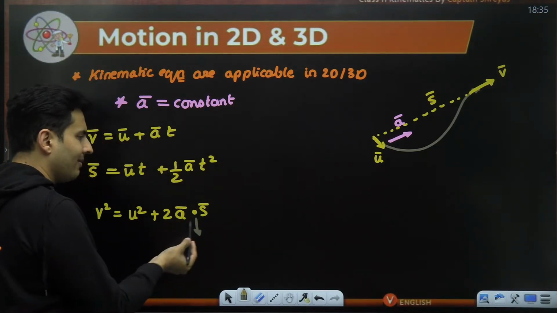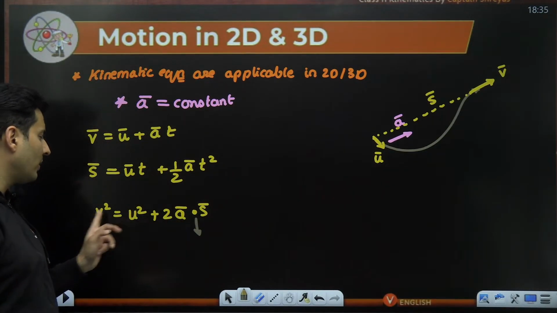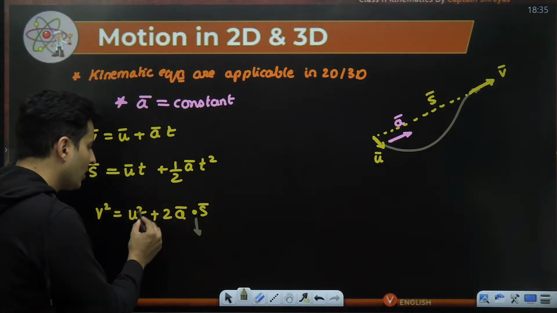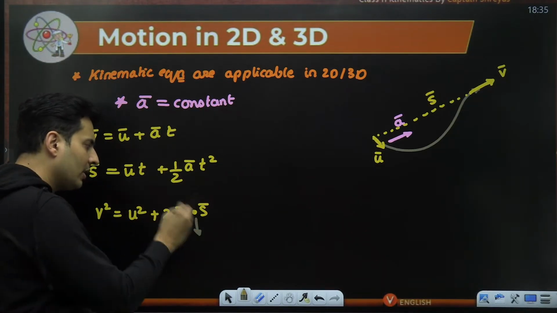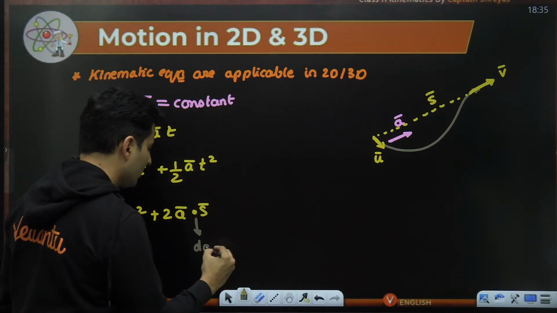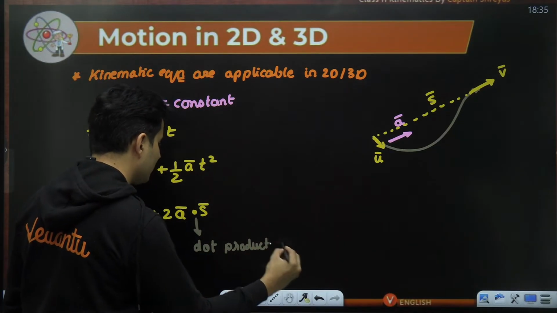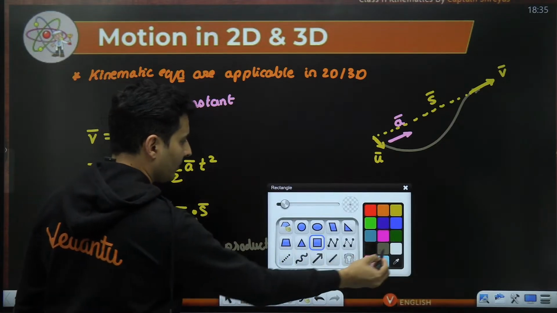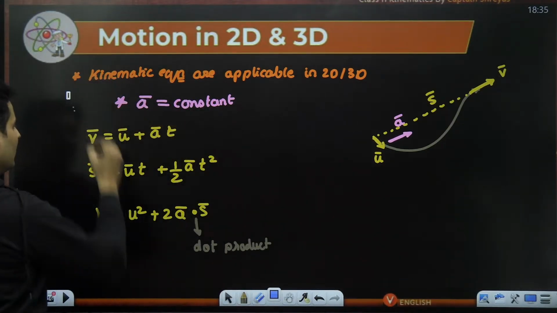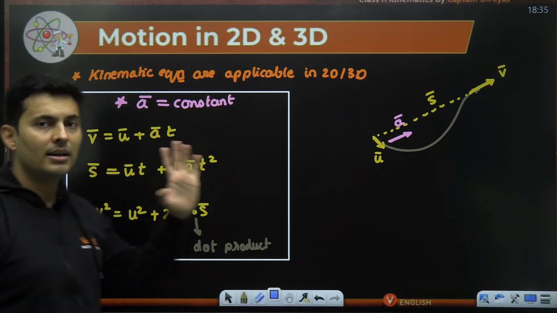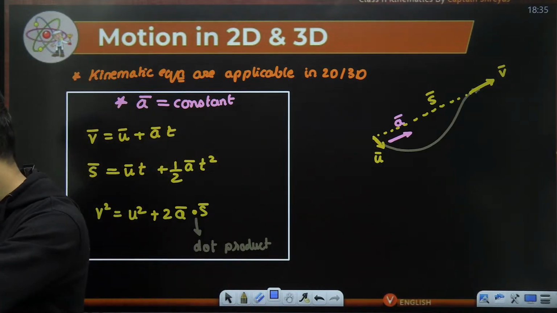As you can see, u square, v square are numbers without direction, they are just scalars, so you can add a scalar with a scalar only. So this is a dot product, which many people do not know. You can still use this as long as the acceleration vector is a constant.